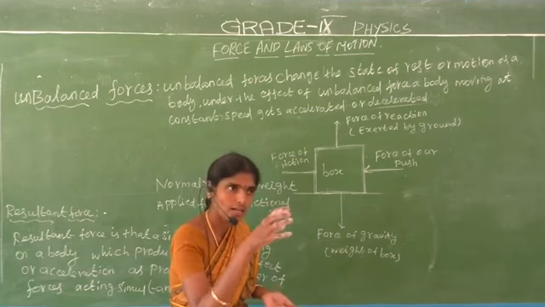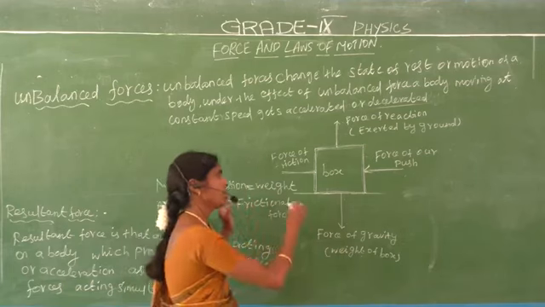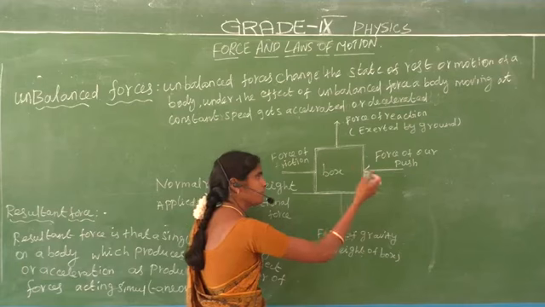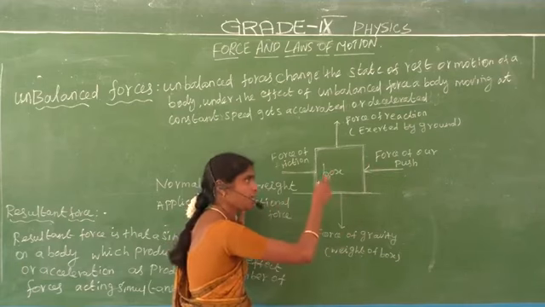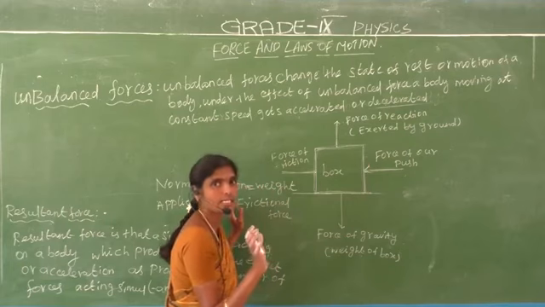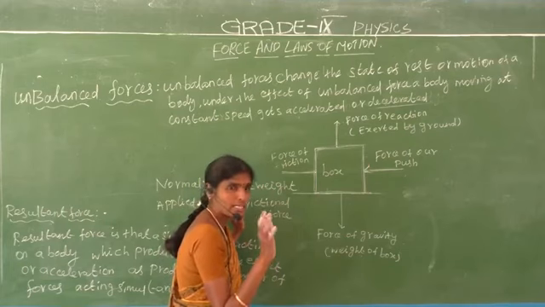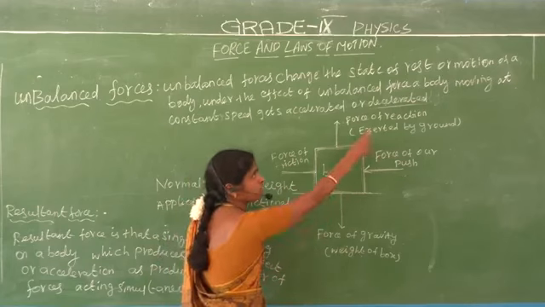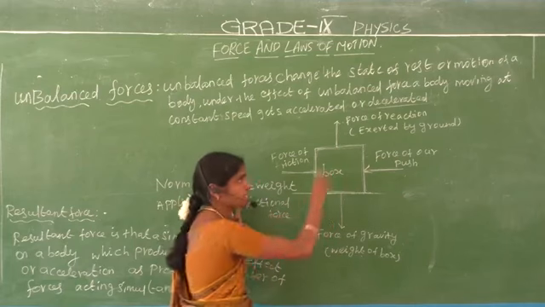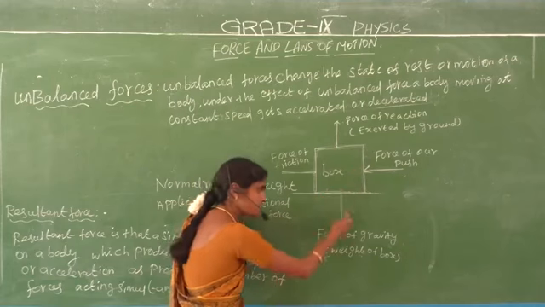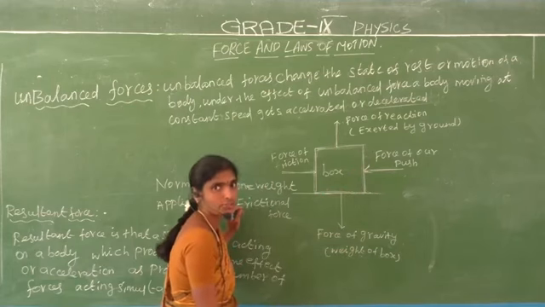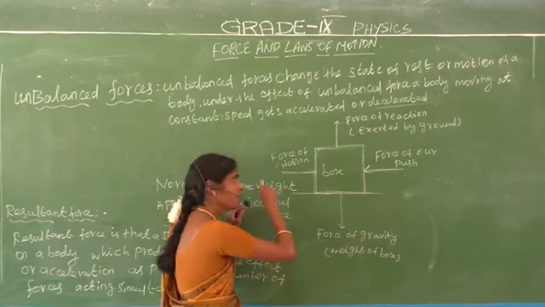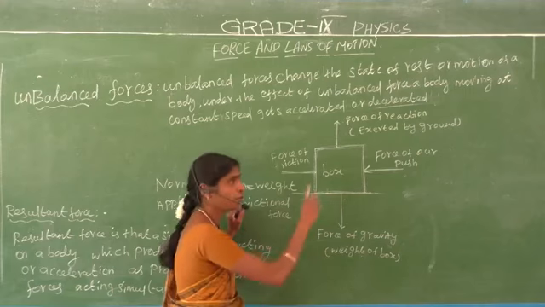Let us consider one box or book at rest. Say we push the box, but the box does not move. Why? Because the box contains four equal forces. What are the four forces? The force of reaction, which is the normal force exerted by the ground. The force of gravity, which is the weight of the box. Then the applied force on the object, and then the frictional force. The four forces are there.